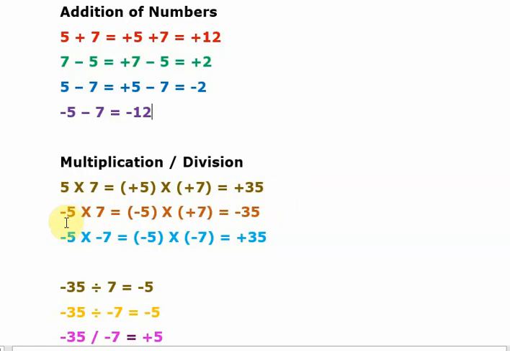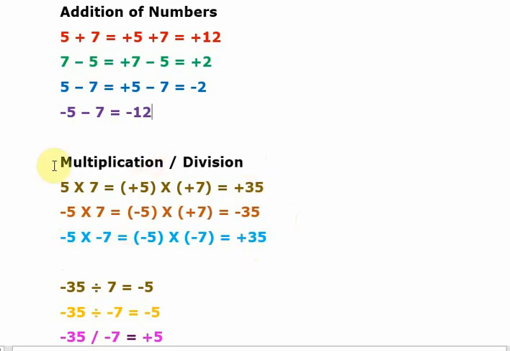When you multiply a minus number with a plus number, always remember first preference should be given to the minus sign. So forget about the sign. 5 into 7 is 35. But here it is minus and plus, so the answer should always be minus. When we multiply minus into minus, the answer is always plus.